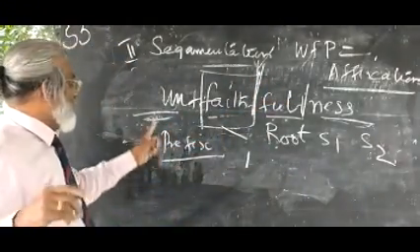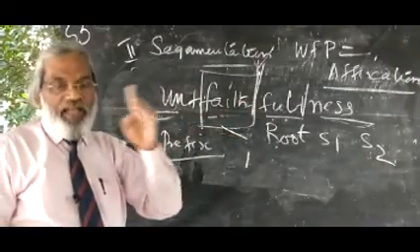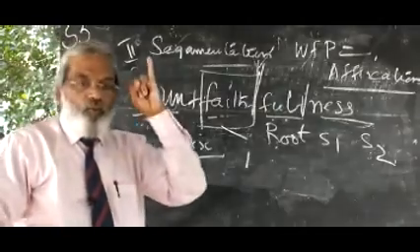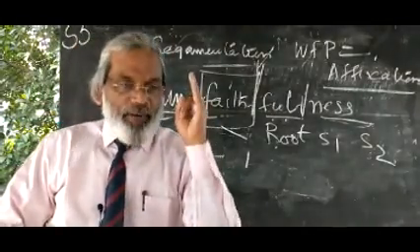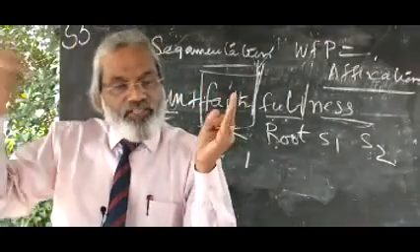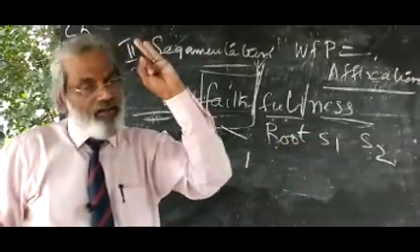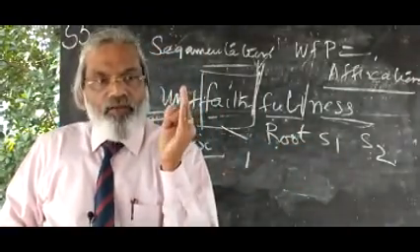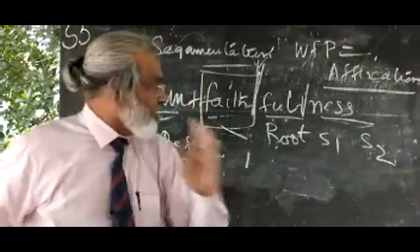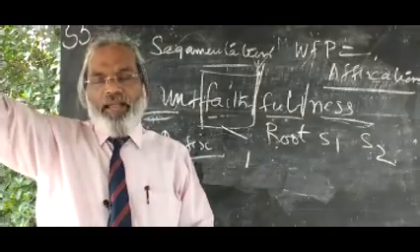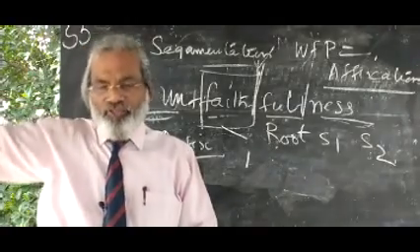So according to the WFP process by TG grammarians, unfaithfulness has a structure: one prefix plus one stem plus suffixes on the right side. This is the prefix. This is suffix number 1, ness. Here suffix number 2. So prefix, stem, suffix 1, suffix 2.